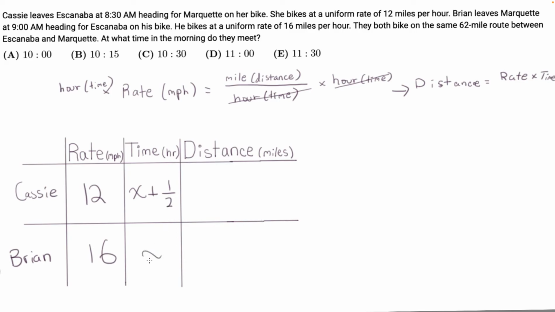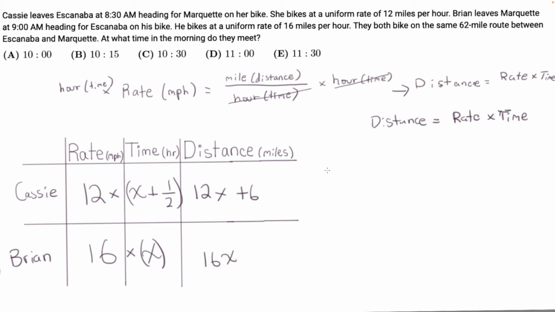And Brian's time is x hours. And since we have the equation distance equals rate times time, now we know the distance is rate times time, so we can multiply these two. So we have 12(x + 0.5), which is 12x plus 6, and 16x.